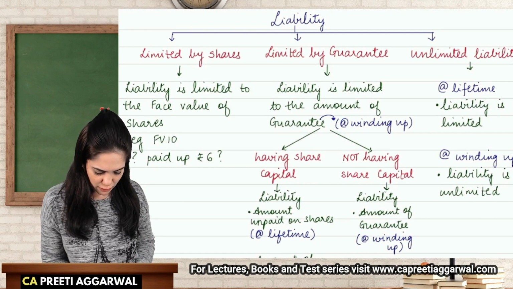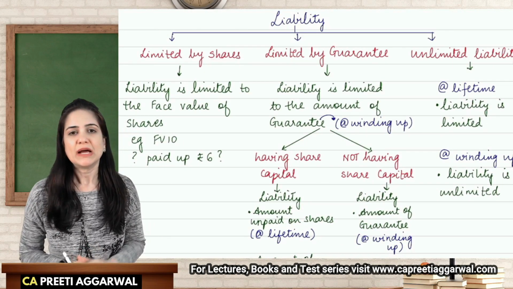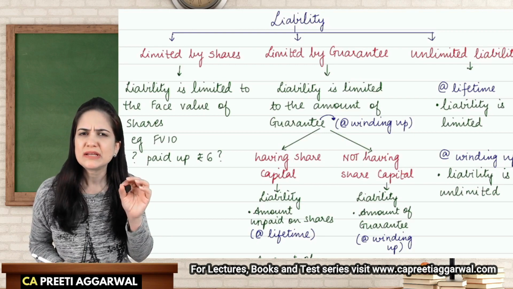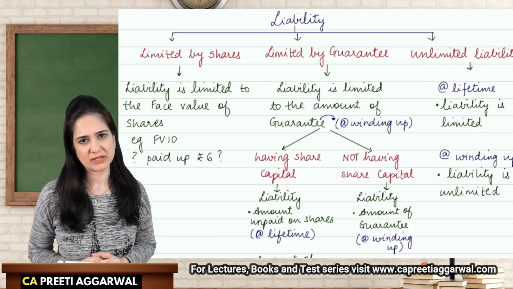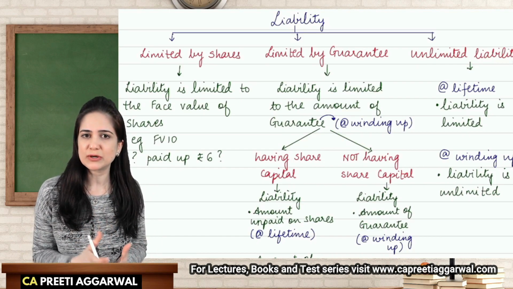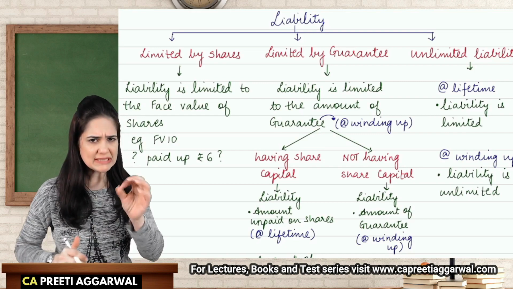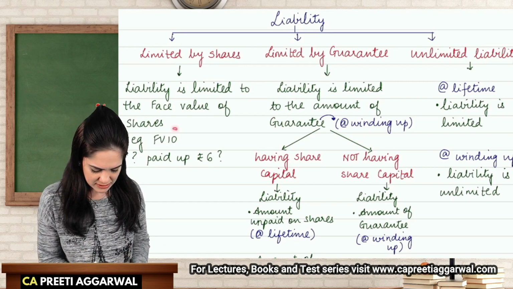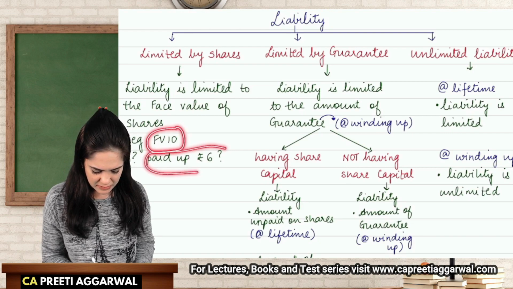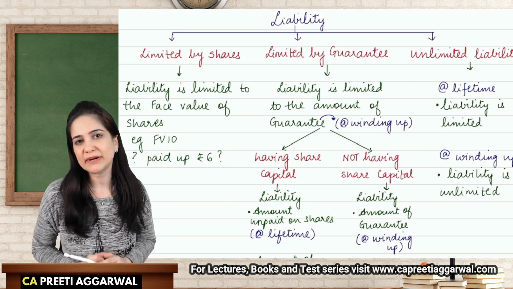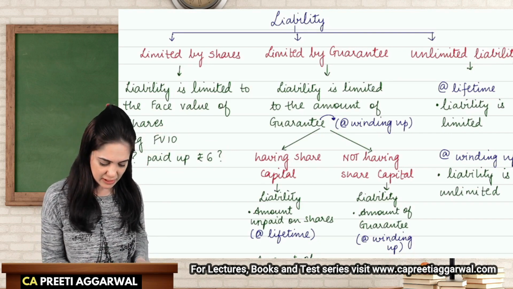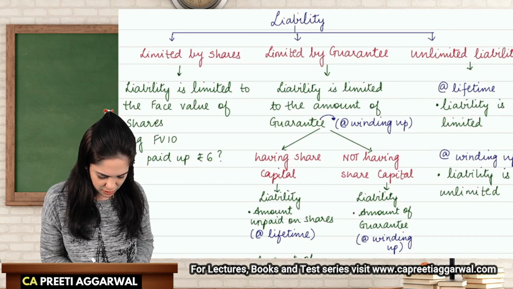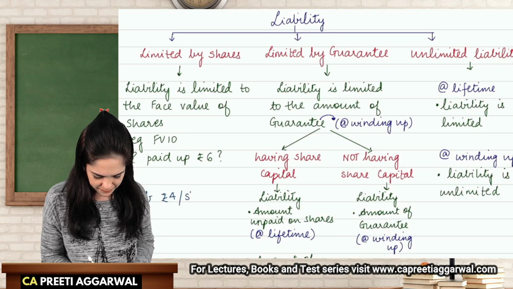Classification on the basis of shares. In this case, my liability is limited to the amount unpaid on shares, or in other words, my liability is limited to the face value of shares. Let's say that the face value of share is 10 rupees. I have paid up 6 rupees. So what will be the liability of member? It will be only 4 rupees per share. So liability will be rupees 4 per share.